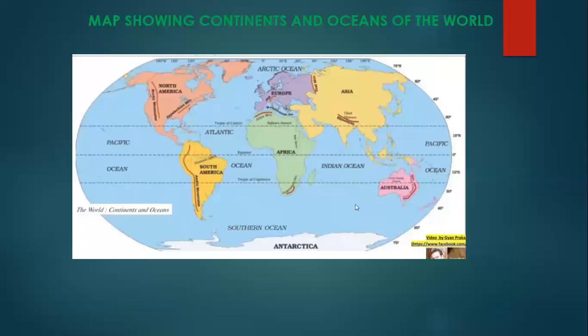Here you will see the map. It shows the continents and oceans of the world. You all are aware that our earth is covered with land masses, continents, oceans, and many more things. Now, first we will study the continents. Okay.